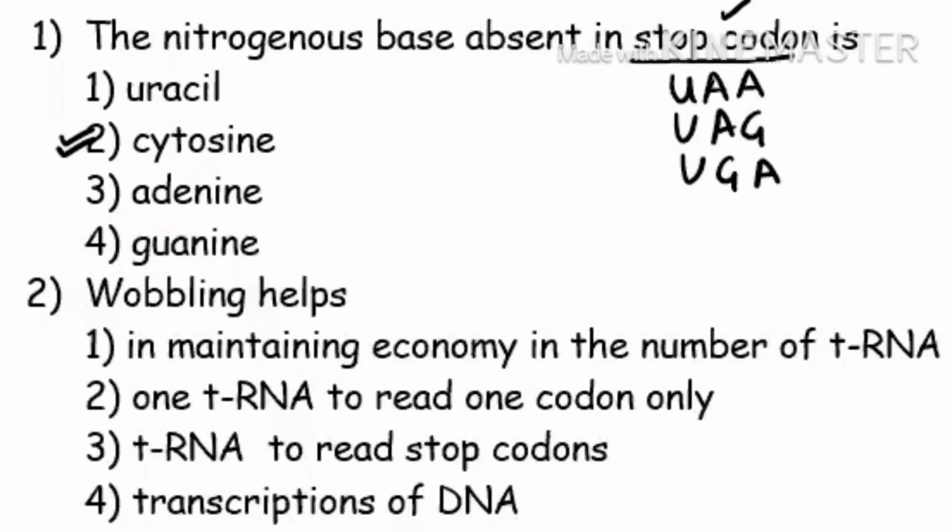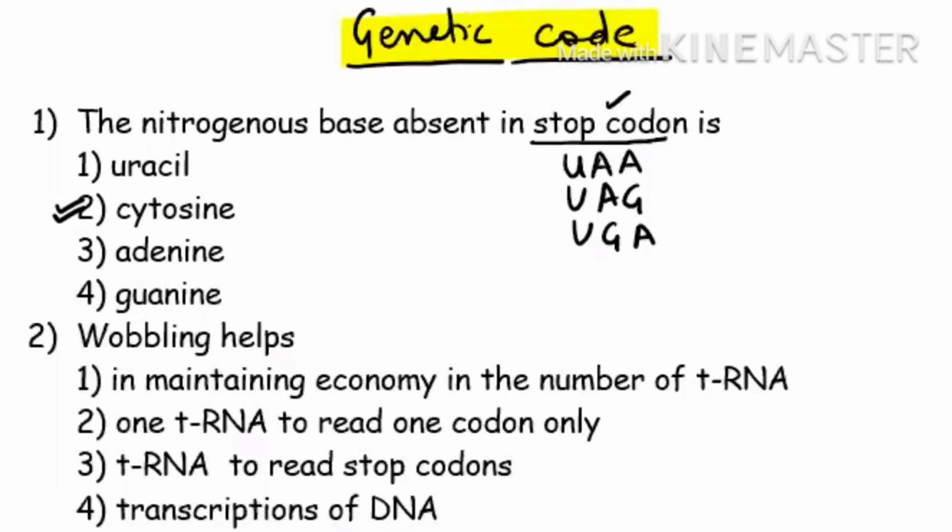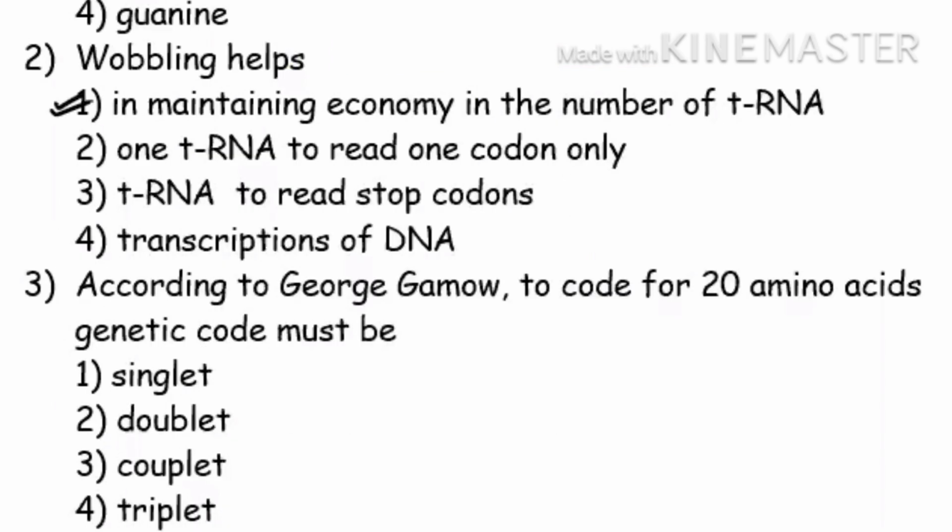Now, wobble I have already explained to you. If you do any substitution at the third position of the codon, then there is no change and we say the mutation is silent. Wobble is helping in what? It is helping there. If you remember the concept, your answer will go to the first option. Is it clear? Now see the next question.